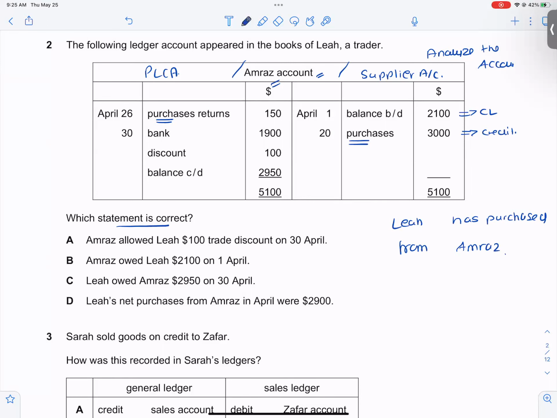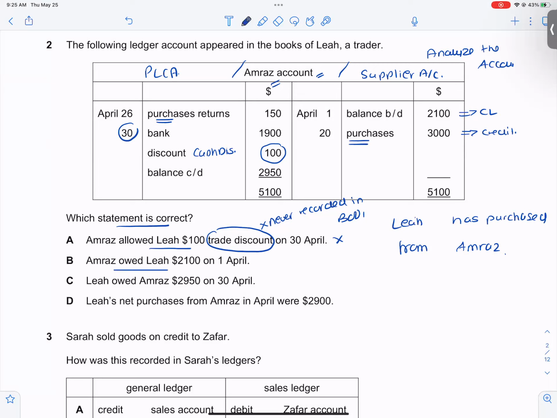Okay. Let's see which statement is correct. Amraz allowed 100 trade discount on 30th April. One thing to note over here is that trade discount is never recorded in the books. So this statement is false. The discount that is over here is the cash discount. Second, Amraz owed Lee.